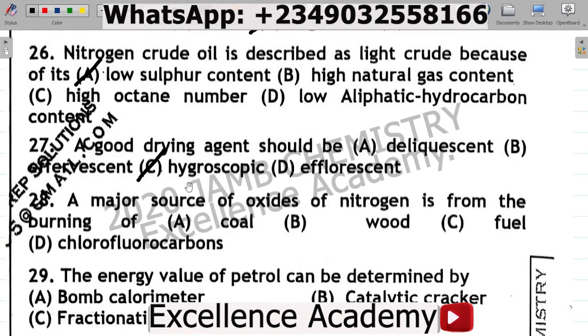And when we say hygroscopic, what does that mean? Now, when something is hygroscopic, it simply means that it absorbs water from the atmosphere or the surrounding in which it is placed. And if it should be a drying agent, it should be able to absorb moisture or water from wherever it's kept. And that's why it should be hygroscopic in nature.